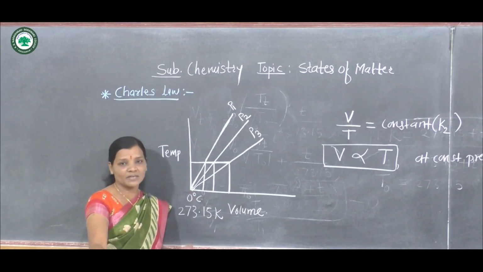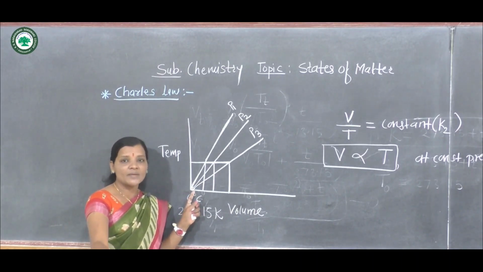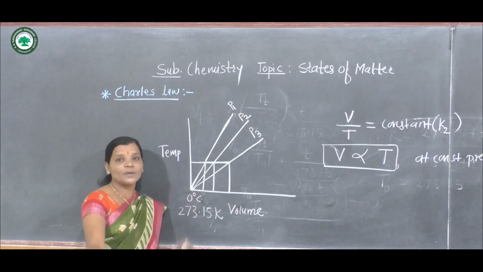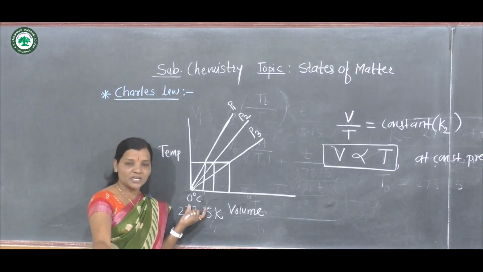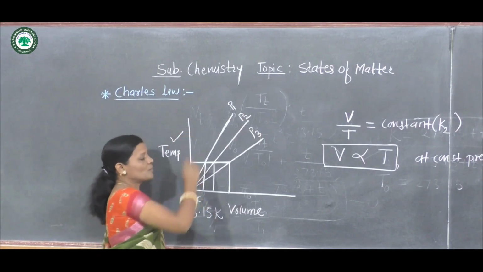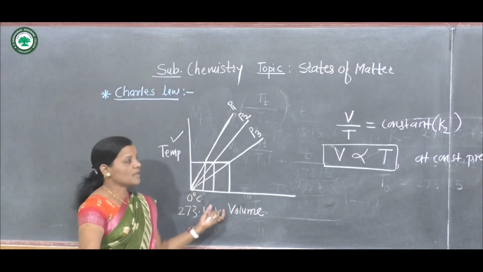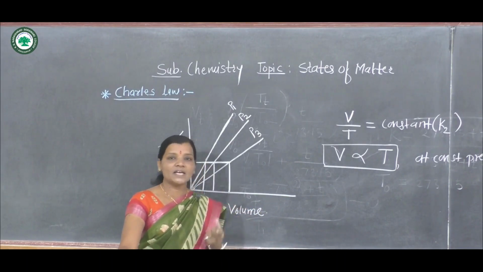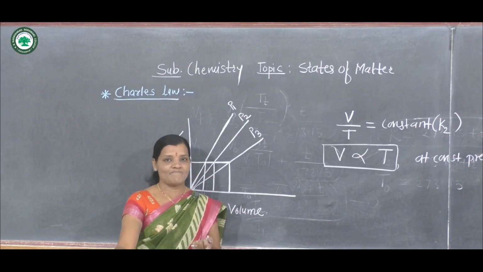Liquefaction of gas takes place, and this is the hypothetical concept. That means liquefaction of gas molecules takes place below 0 degree Celsius, or we can say that at absolute zero temperature liquefaction of gas takes place, and this is also shown by this graphical representation. So here the Charles' law shows that at constant pressure volume of any gaseous system is directly proportional to the temperature of the system. Thank you.